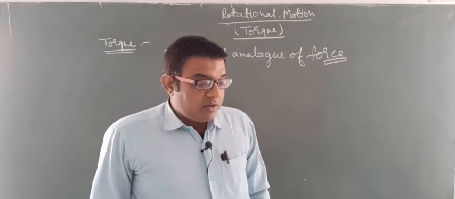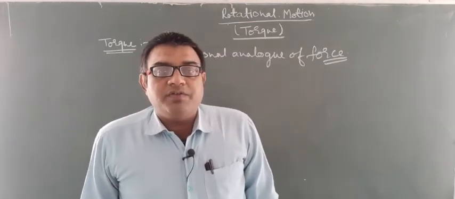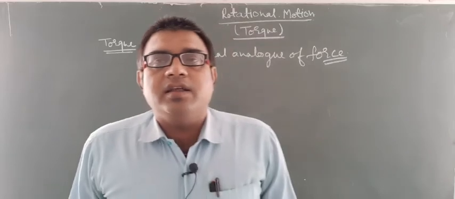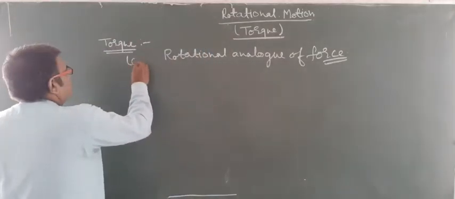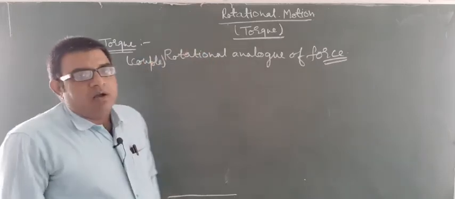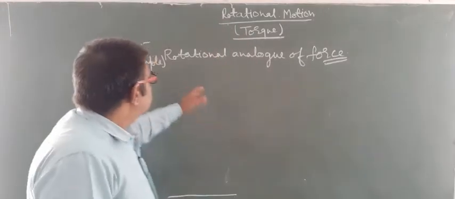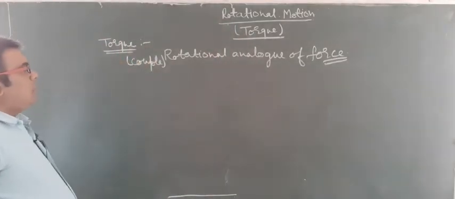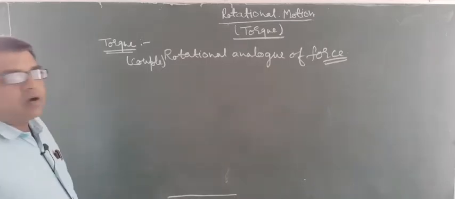Then how can you define torque? You can define the torque or the couple. Torque, and you can say it as couple also. I will explain how we can say it as couple. So torque, that is the rotational analog of force, is also called a couple.